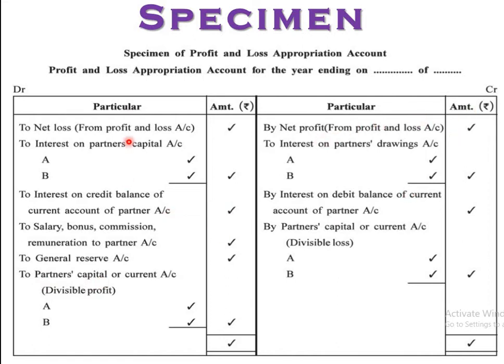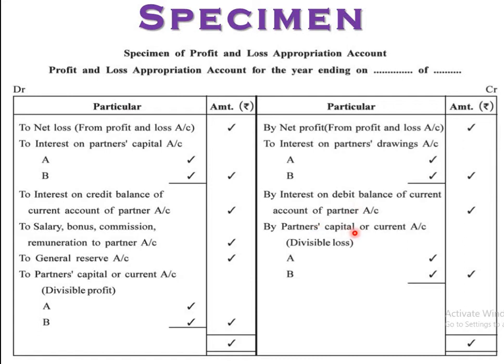Net profit, or net loss if it is not there. Net profit from the P&L account comes directly here. Interest on partners' drawing account is income for the firm, that's why it is on the credit side, right? And expense for the partners, so it is there on the debit side of the partner. So here A and B directly. Interest on debit balance of current account: if two partners are there and one partner has a credit balance, it will be here. Another partner has a debit balance, it will be here.